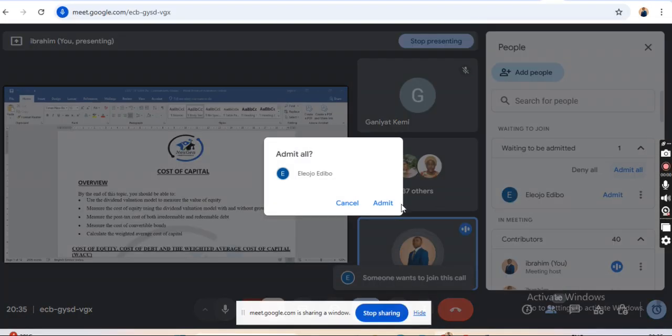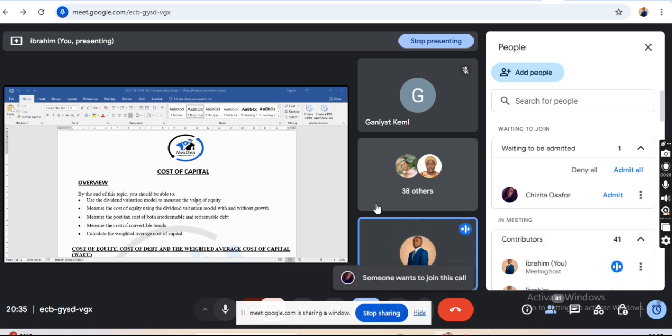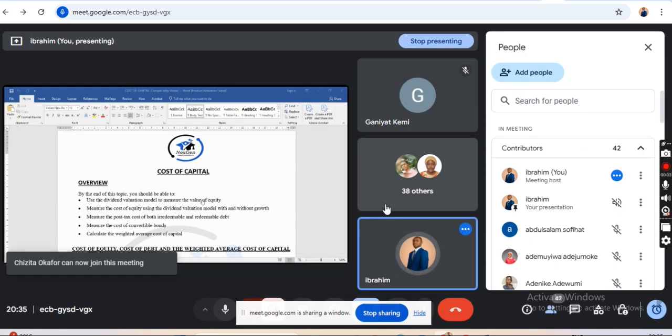Today's class, we'll be talking about the cost of capital. We'll be looking at many practical illustrations on cost of capital. At the end of this class, you should be able to solve the 15 to 20 marks question under the cost of capital. You should be able to solve that question, as much as 4 pages, because we will break it down to the barest minimum so that you will understand the concept very well, right?